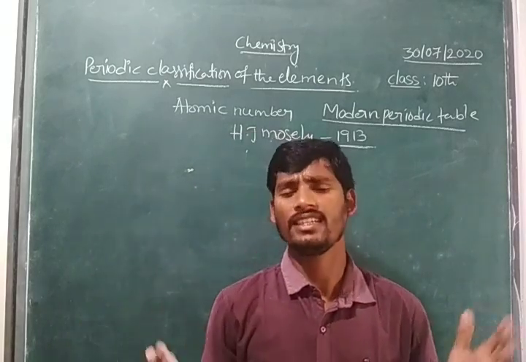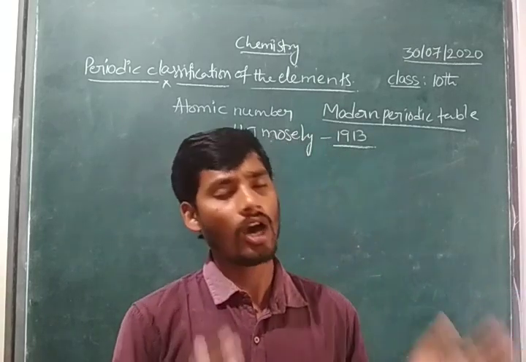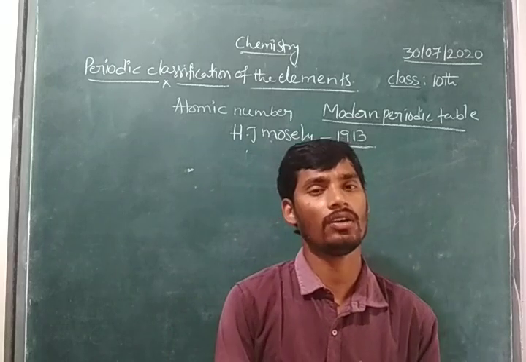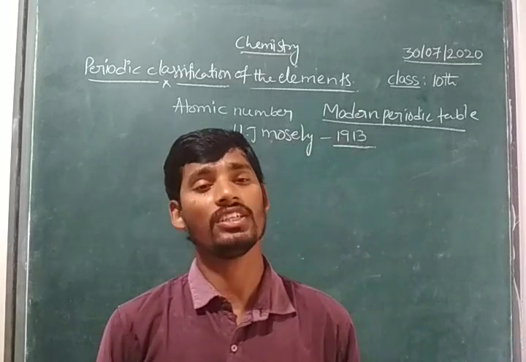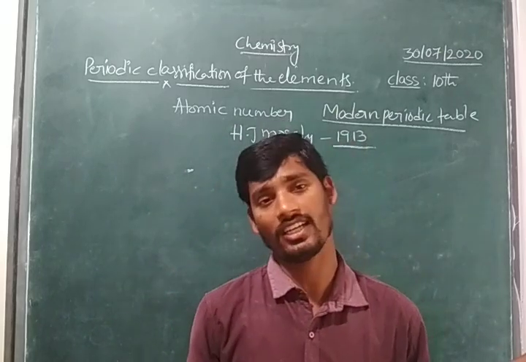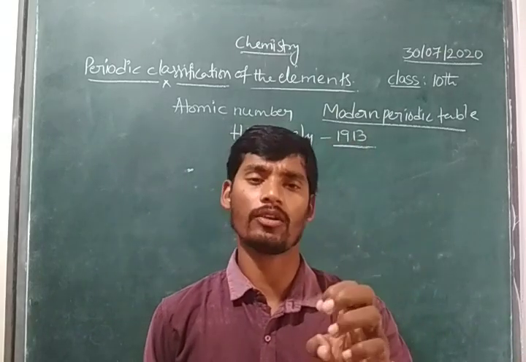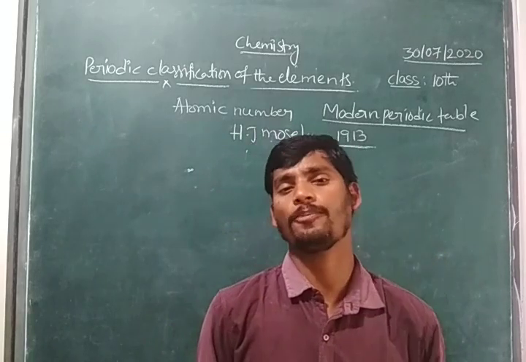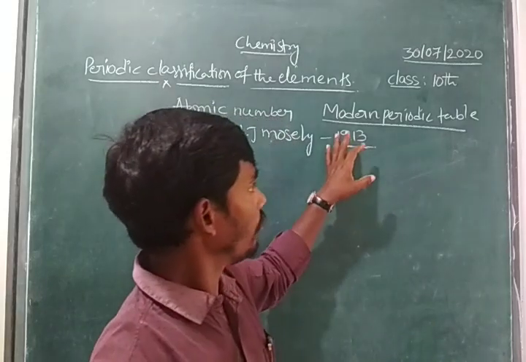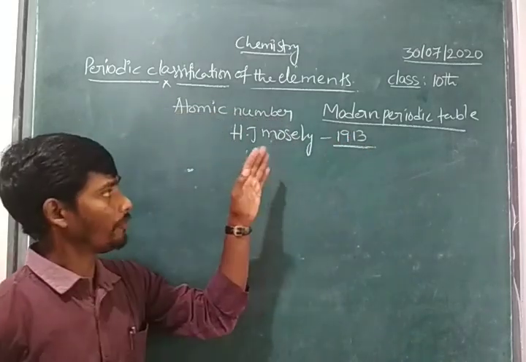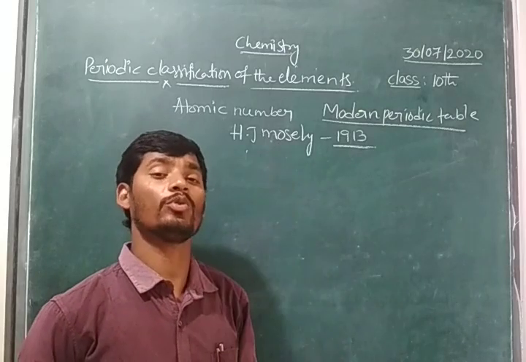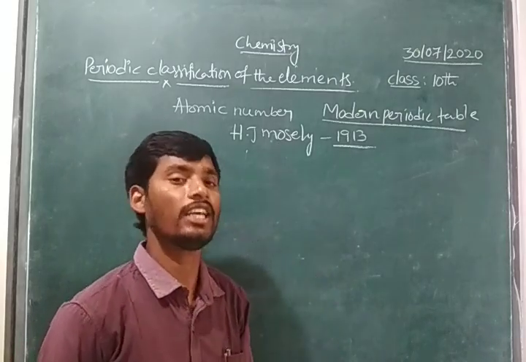Right, children? See here, that means that house is divided into blocks. In our language, we call them kitchen or bedroom or open hall; like that we divide it here, right, children? That means one separate block for a particular purpose. So same like that here also. The Modern periodic table was prepared by one of the scientists, H.J. Moseley. He arranged the periodic table as 4 blocks.